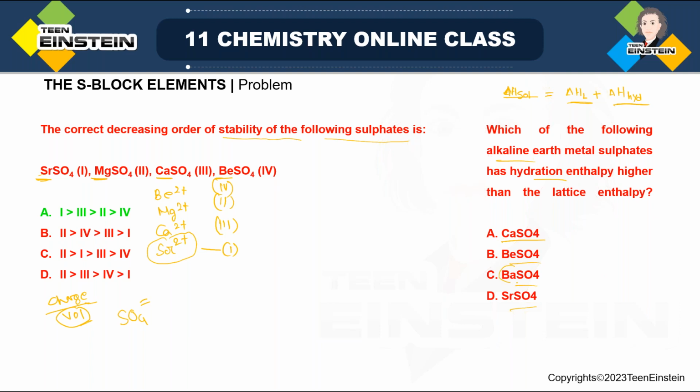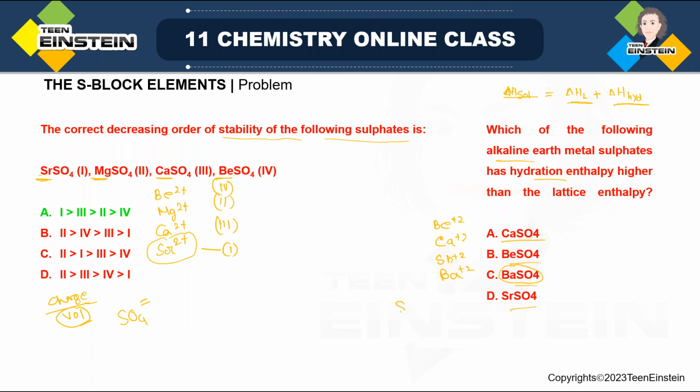So that is why BaSO4, which is the last element's sulfate salt, is highly insoluble. Now, if we arrange these four metals as mentioned here, down the group, first is Be, then calcium, then strontium, and at last barium. So these four metals are present here. You can also write the charge. All are having the same charge.